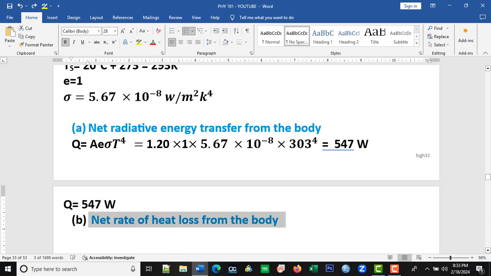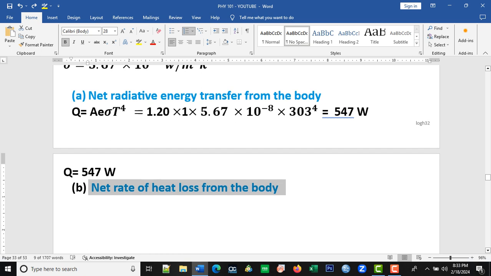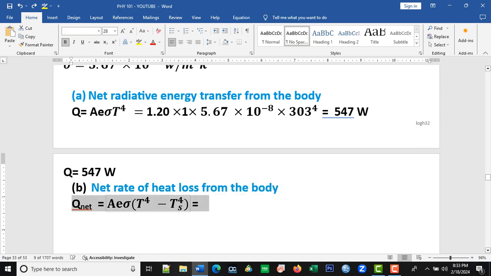Let's go to the next question. The net rate of heat loss from the body. We're going to use the expression A E rho T to the power 4 minus T to the power 4 subscript S. So this will tell us the rate at which energy flows from the body to the surrounding. We are going to substitute the values for A, E, and rho, and then the temperature of the body and that of the surrounding.